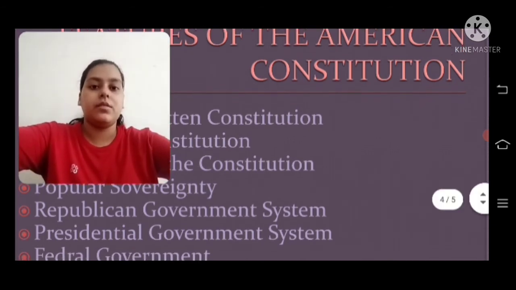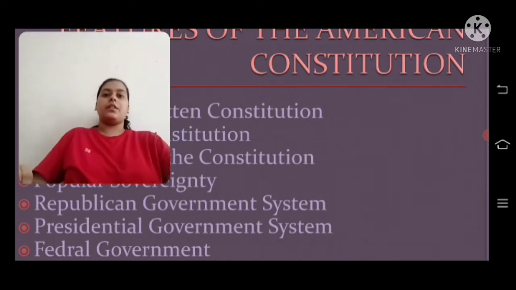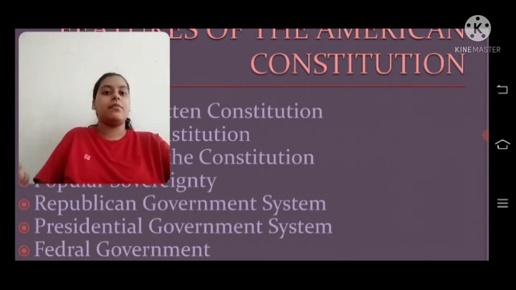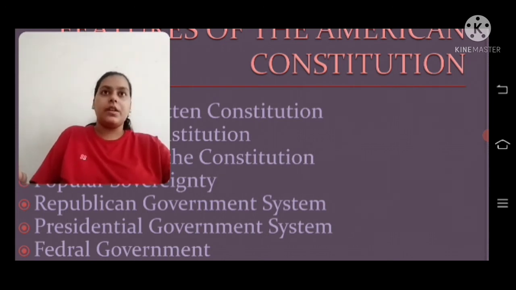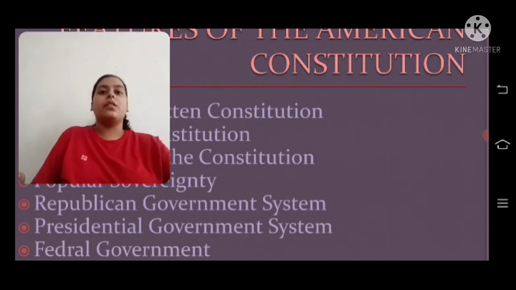Next one is federal government. In federal government, there is a division of power between central and state government by the constitution. In federal government, a written constitution is necessary, because when there is a dispute between the central government and state government, the written constitution is proof of the division of power.